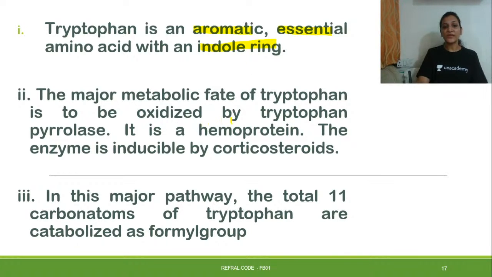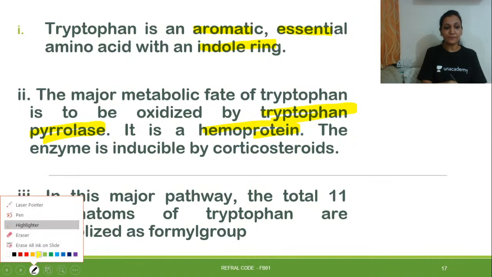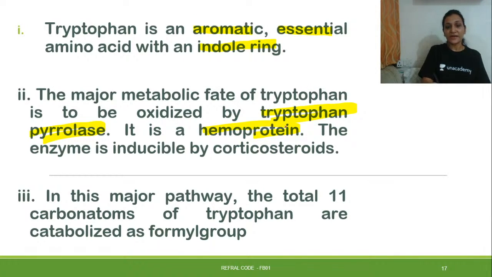So its major fate, the first reaction which will occur in tryptophan metabolism, is that the tryptophan will undergo oxidation with the help of tryptophan pyrrolase. Tryptophan pyrrolase will first act on it, and it is a hemoprotein, that is, it needs iron. It's an iron containing enzyme, and the enzyme is inducible by corticosteroids.